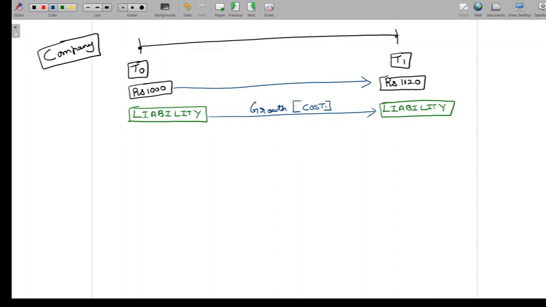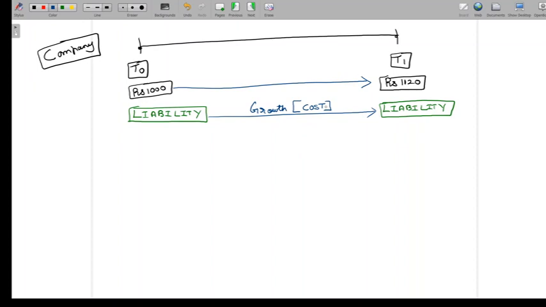So I raise finance, have a liability, and I settle my liability at 1,000. So I do not have any cost of settling my liability, right? So I raise 1,000, I give 1,000. Where is the cost there? But here, from the company's perspective, it raises 1,000, has a liability, but when it repays, it has repaid 1,120. So the growth in the liability says that the company incurs a cost in discharging its liability.